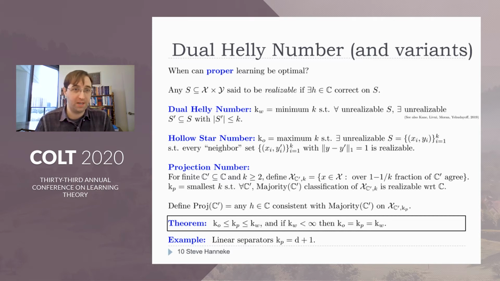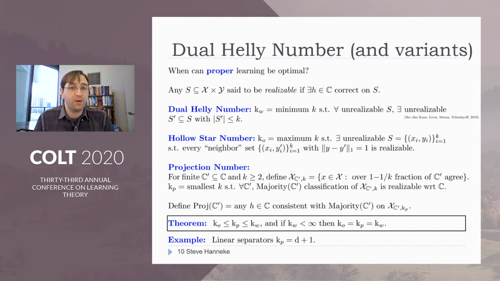Okay, so we're going to define a complexity measure to identify which classes allow the optimal sample complexity to be achievable by proper learners. And we'll actually work with 3 different variants of the complexity measure. So the first one is called the dual Helly number. It's defined as the smallest k such that any unrealizable set has an unrealizable subset of size at most k. This has a direct connection to a quantity called the Helly number, which comes up in the analysis of convex sets.